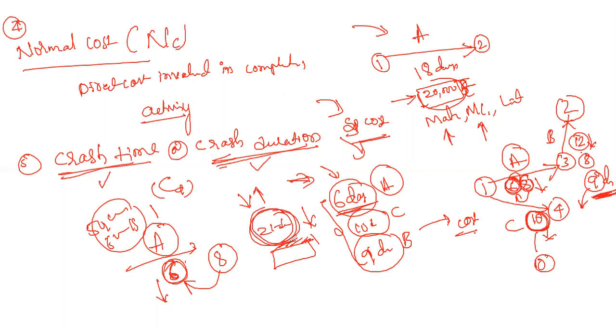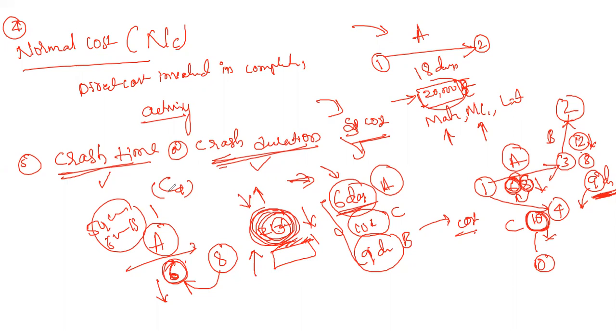Below this, they will not go for the construction or any other further activities. This is a minimum time, so we cannot reduce the time of this, even if we are ready to spend more cost also. This particular activity requires some duration. That minimum duration for a particular activity is called the crash time or crash duration. We cannot go beyond this time, so we cannot reduce the duration of any activity.